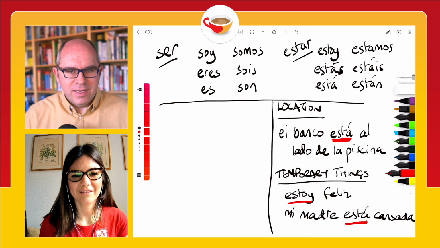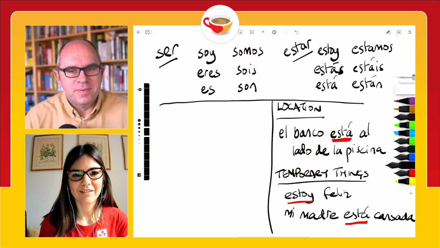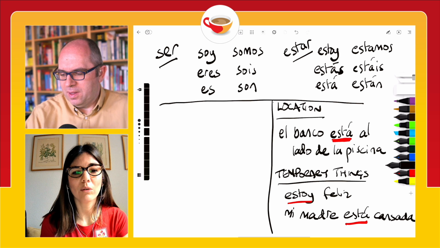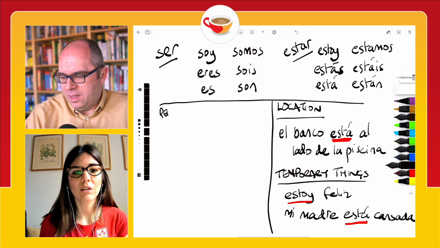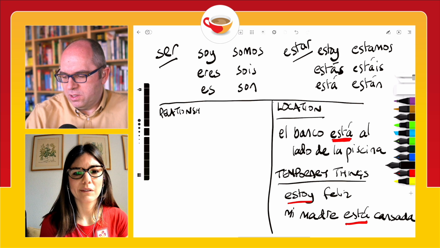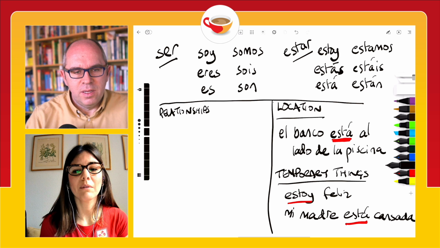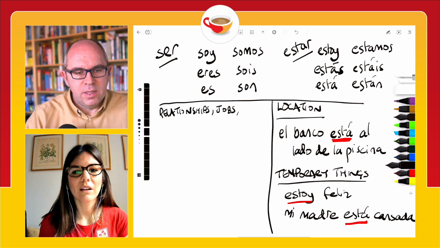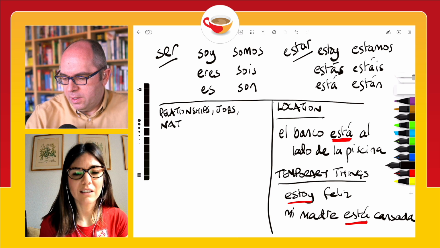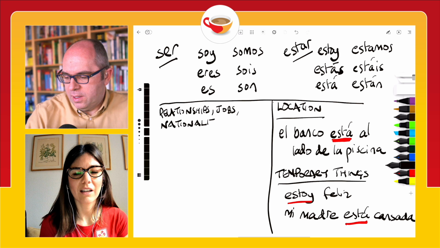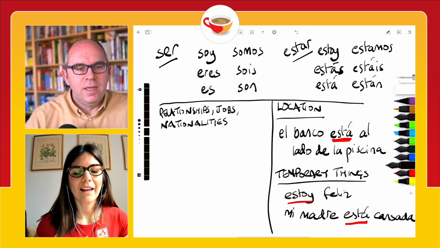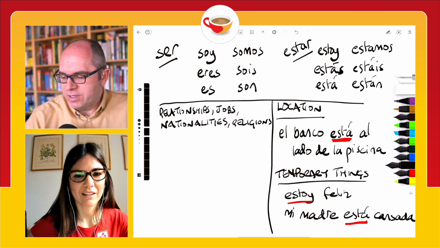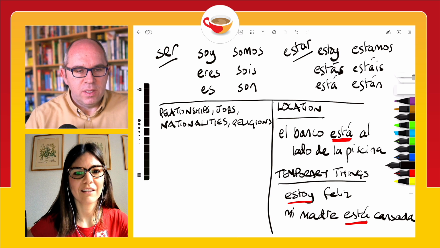Let's consider some main areas where we use ser now. Okay. Now, if we talk about ser, we would use ser talking about relationships. So, relationships, for example. Jobs. Okay, so we'll group all these together. Jobs. Nationalities. And religions. So anything that is an inherent characteristic of someone. So give us some examples quickly of these.